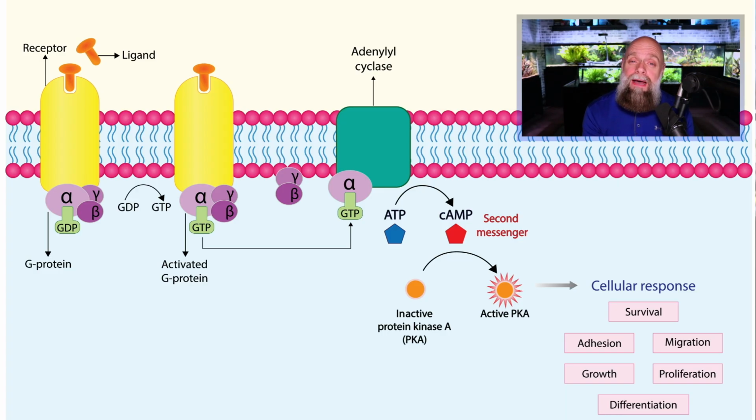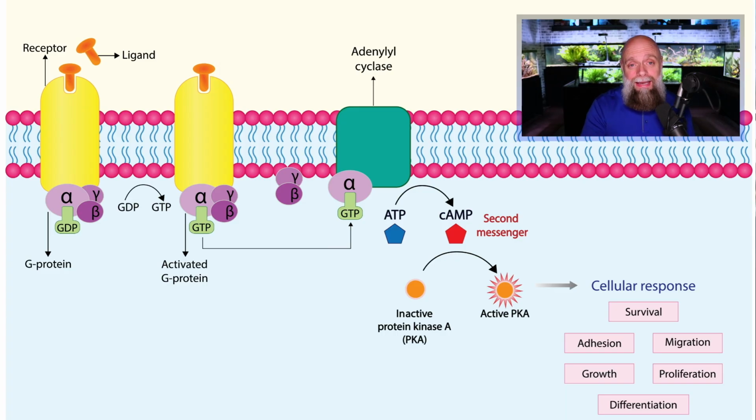And so you're going to see on the upper left-hand side, we have a receptor. That's the yellow protein that is embedded within the membrane, and it's going to attach to a ligand. The ligand is the thing that binds to that receptor, and it is a very specific binding. Inside the cell, on the cytoplasmic side of that membrane, you've got GDP. Now, GDP, like ADP, is not going to do a whole lot. We need GTP in order to perform a reaction.